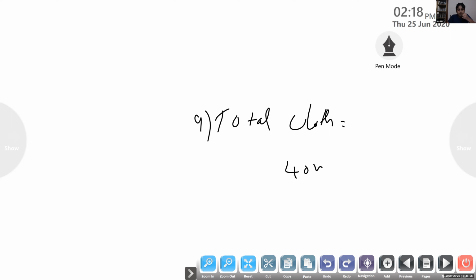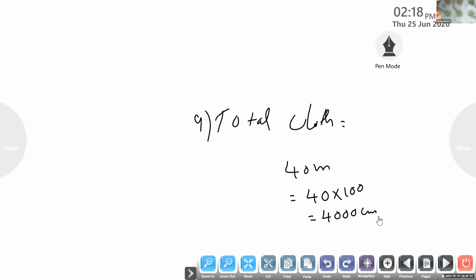Ma'am, in the question it is meters. 40 meters, you have to convert it into centimeter. So how will you convert it? 40 into 100, that is equal to 4,000 centimeter. So he was having 4,000 centimeters of cloth with him. That is the first step you have to write. Total cloth 40 meter, 40 into 100, you can write it as 4,000 centimeter.